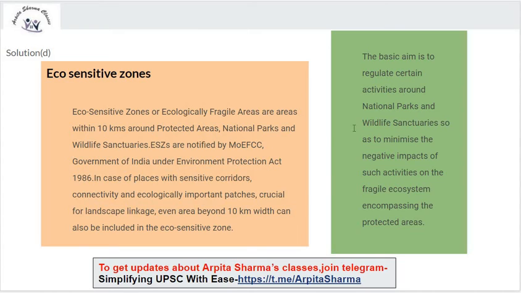The basic aim is to regulate certain activities around national parks or wildlife sanctuaries so as to minimize the negative impacts of such activities on the fragile ecosystem encompassing the protected area.